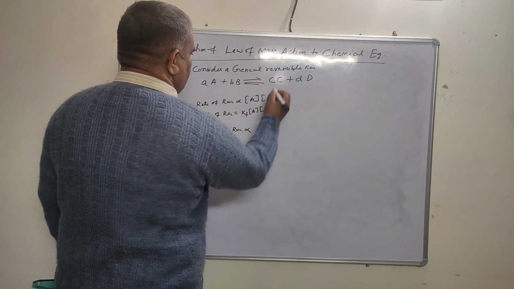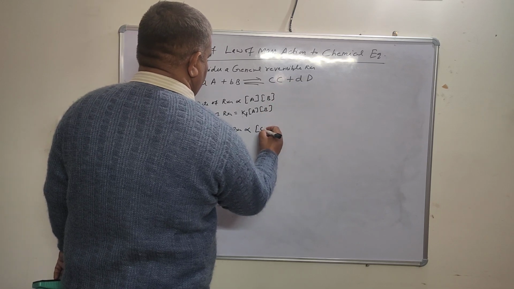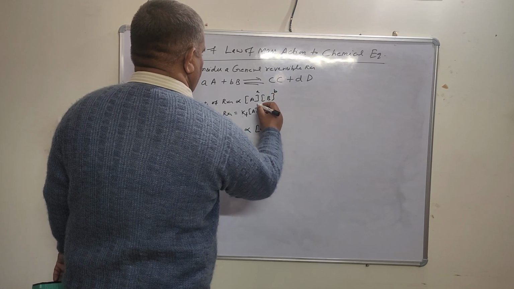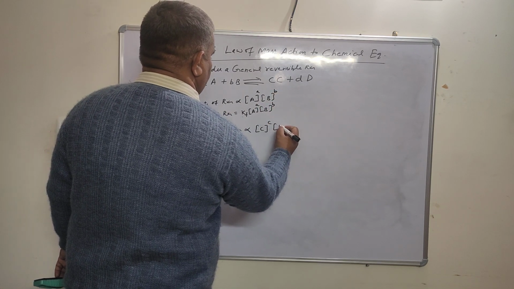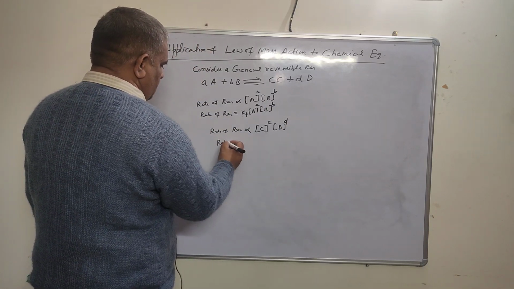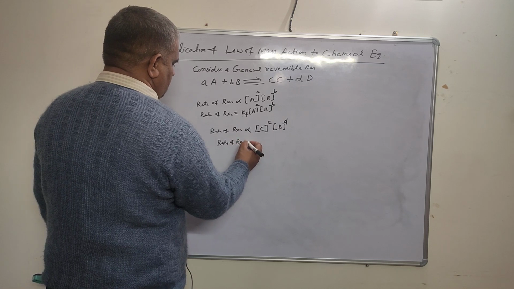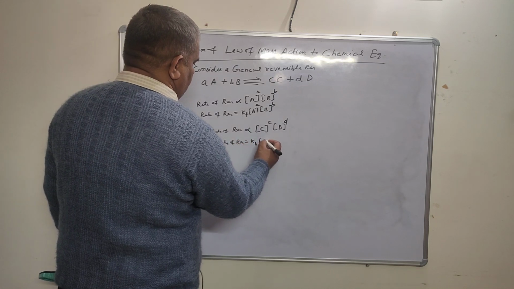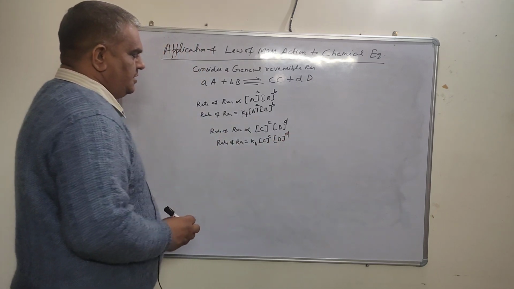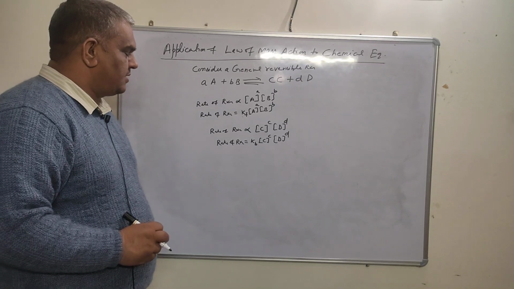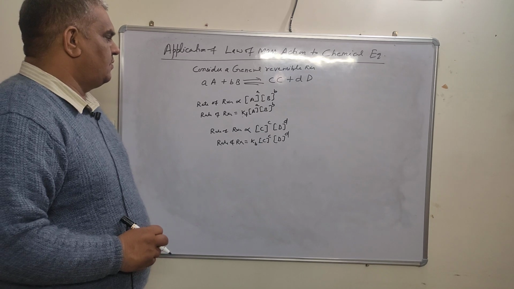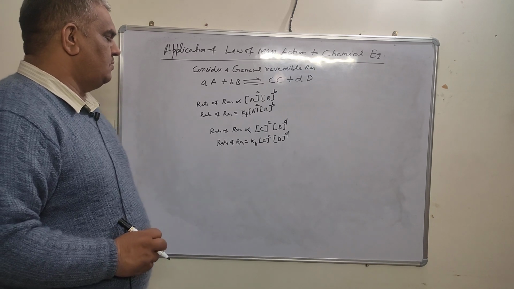The rate of the backward reaction is directly proportional to the concentration of C to the power c and the concentration of D to the power d. We put a rate constant, so it equals Kb times the concentration of C raised to the power c and D raised to the power d, and Kb is the rate constant for the backward reaction. At equilibrium state, the rate of the forward reaction equals the rate of the backward reaction.